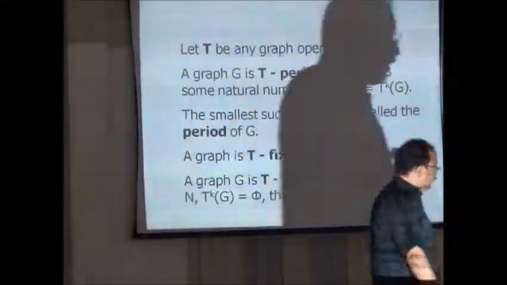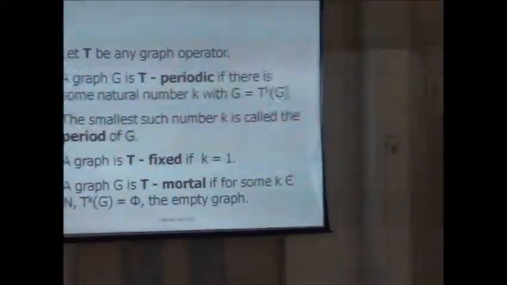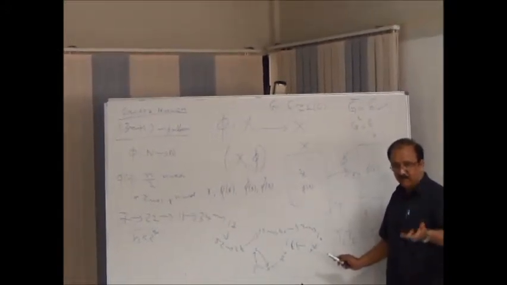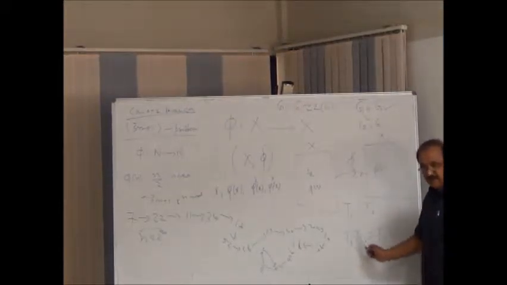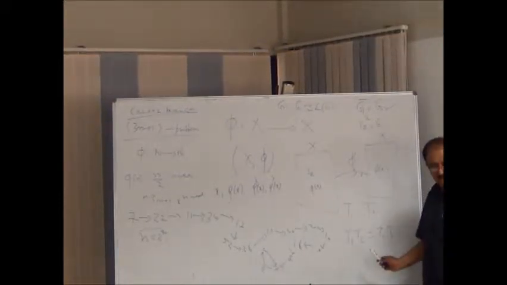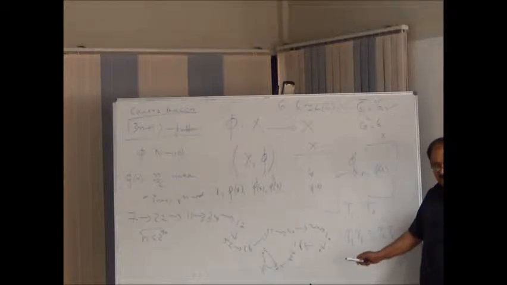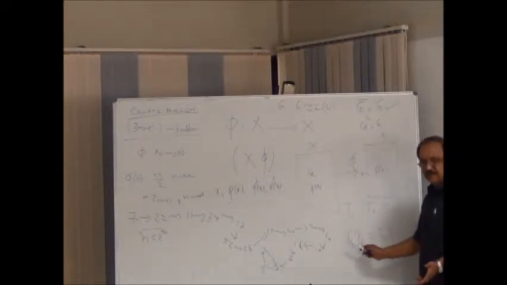Now, this makes sense because when you take a line graph and a clique graph, my basic question is, do the line graph operator and the clique graph operator commute? What does it mean? Is it true that L(K(G)) is equal to K(L(G))? I take a graph G, find the line graph of G and then find the clique graph. The other way, I take a graph G, take its clique graph and then take the line graph. So I am asking the basic question, is it true that LK is equal to KL?